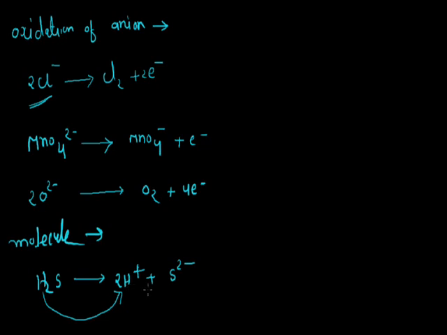Now we will discuss reduction on the basis of the modern concept. Reduction is the chemical reaction in which an atom, ion or molecule gains one or more electrons. This is also known as electronation, which means gaining of electrons.